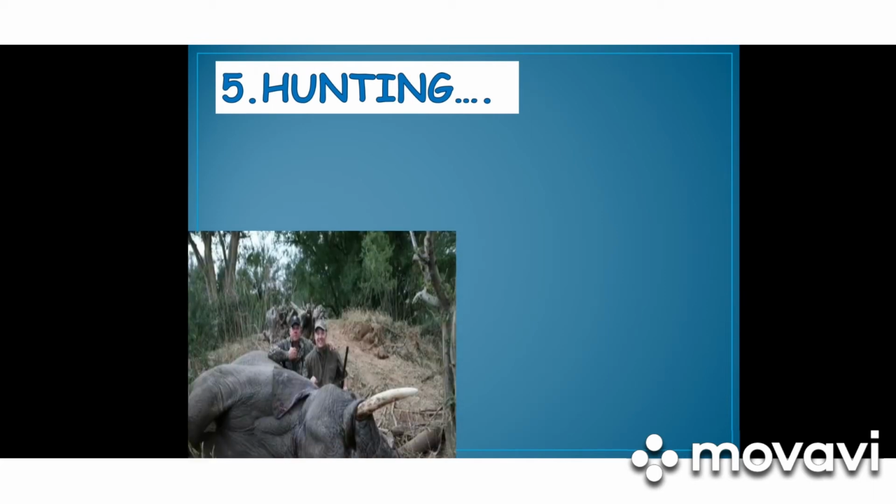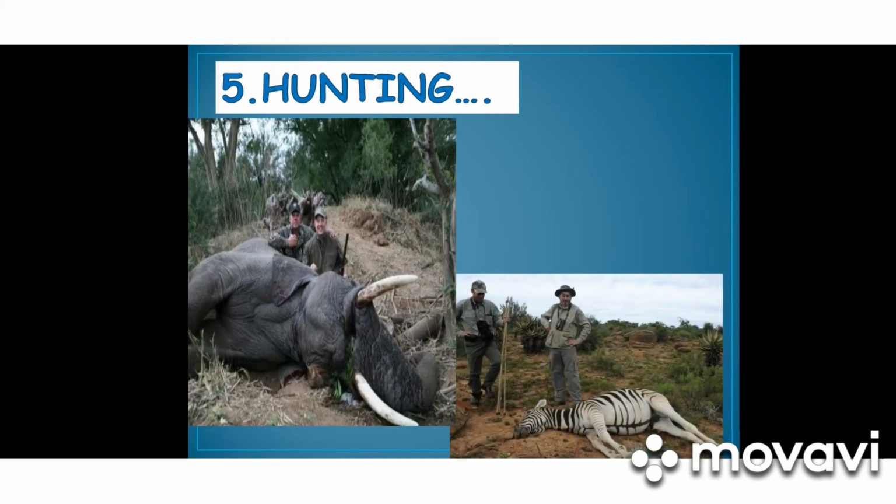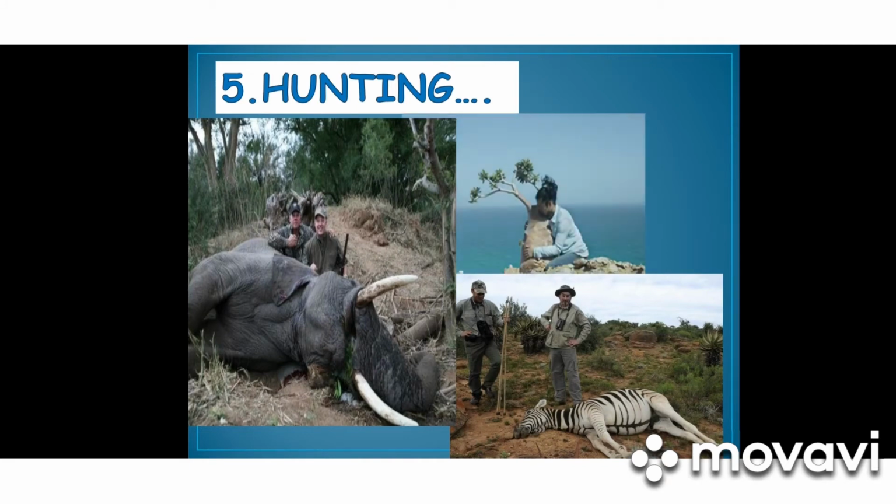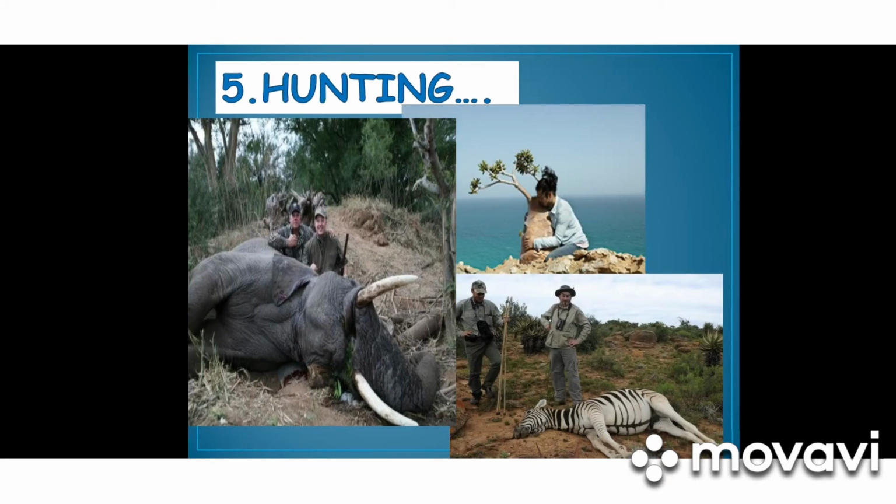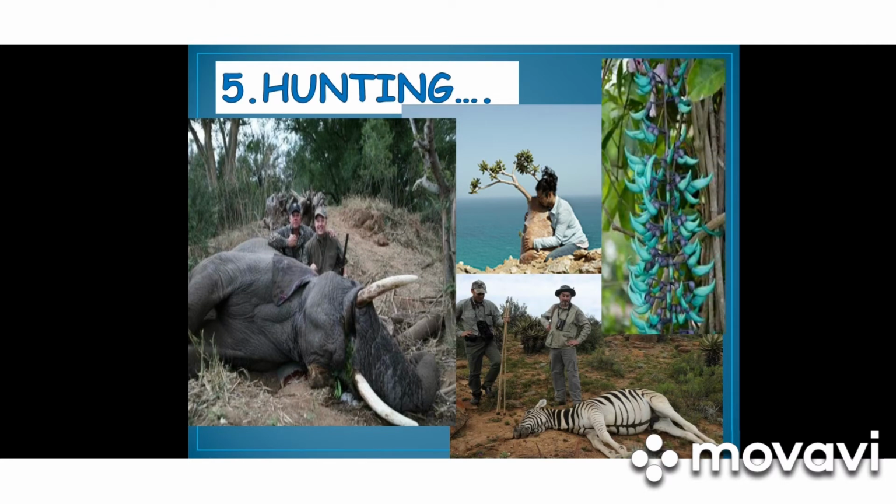And hunting. Some animals are endangered because they have been hunted for sport or profit. These humans will hunt some plants because they are very rare in the wild. So they will collect this for profit or just for sport. So these kinds of species will be considered as endangered.